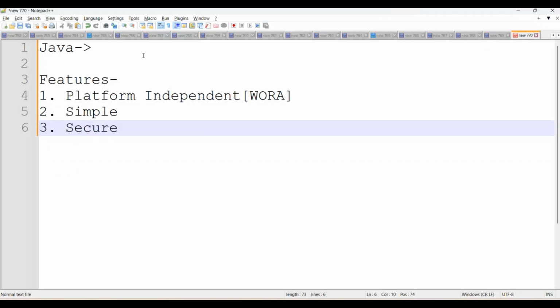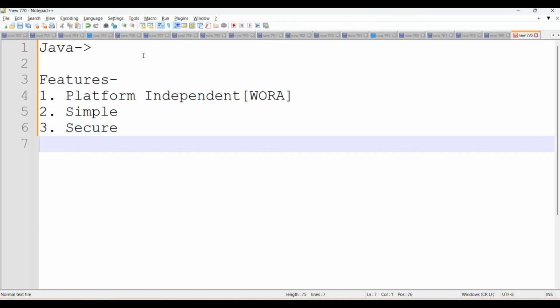Coming to next, Java applications always give us more security. It means all the banking and finance applications prefer to use Java as an application development programming language. Then Java is object oriented. There are four pillars available: abstraction, encapsulation, polymorphism, and inheritance.